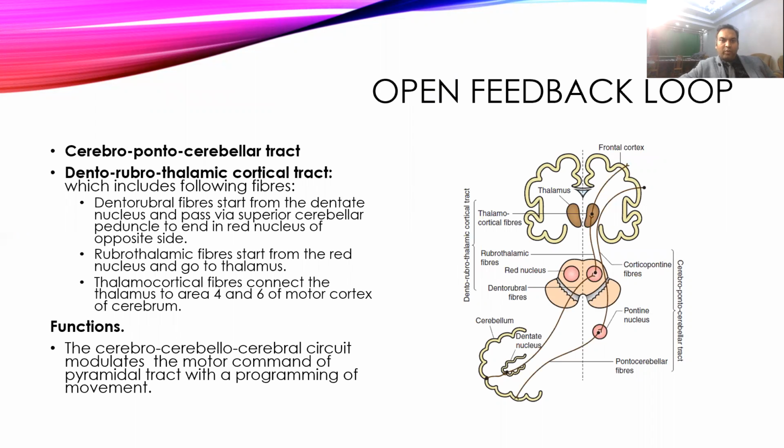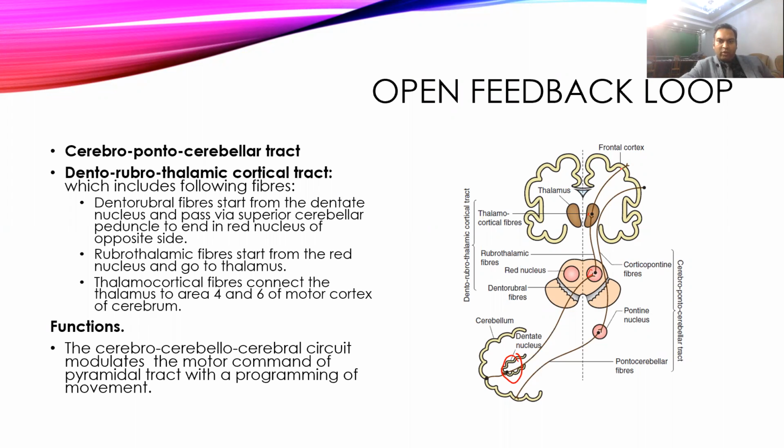If it comes to the open feedback loop, it is also called the cerebropontocerebellar tract and dento-rubrothalamocortical tract. If you see these dento-rubral fibers, this is the dentate nucleus of the cerebellum. From the dentate nucleus, these fibers go to the red nucleus of the opposite side, and from the red nucleus to the thalamus, and from the thalamus to the motor cortex, and from there it receives the output.